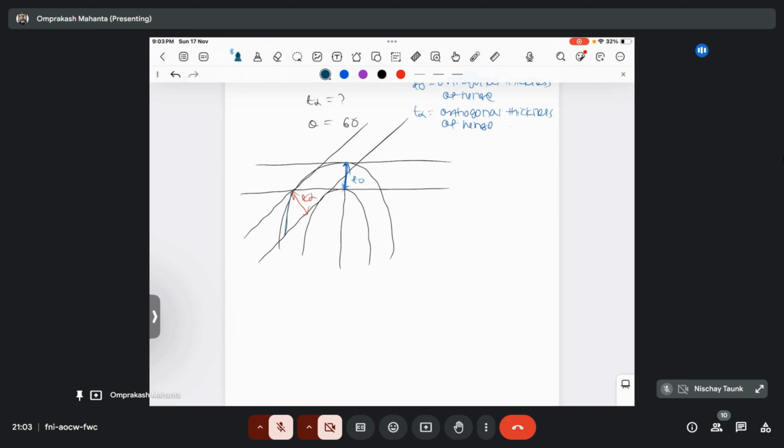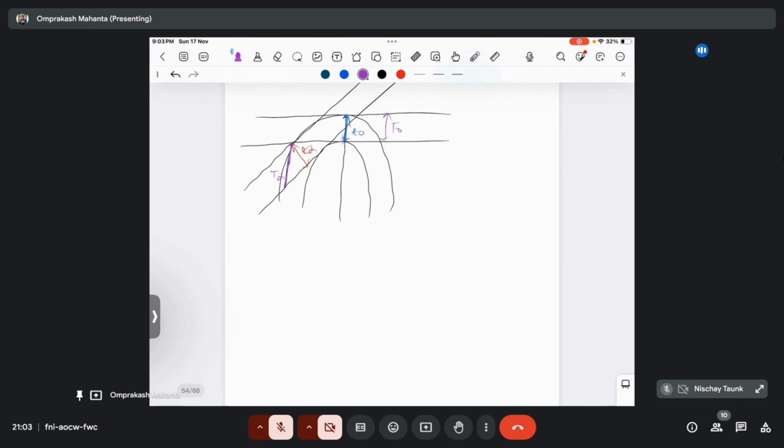What will this length? That is your capital T alpha. The T alpha and the capital T0, they both are same. Okay, so this is your capital T alpha. If I represent this whole thing in one direction, it will be something round like this, and this is your theta value, right?